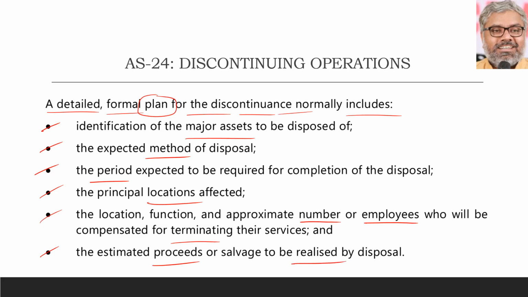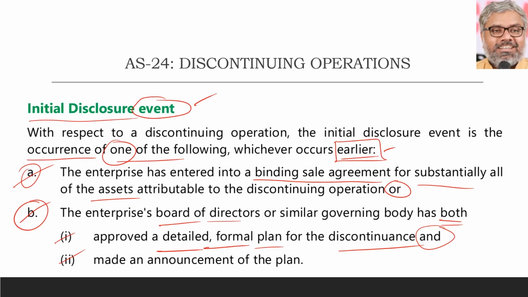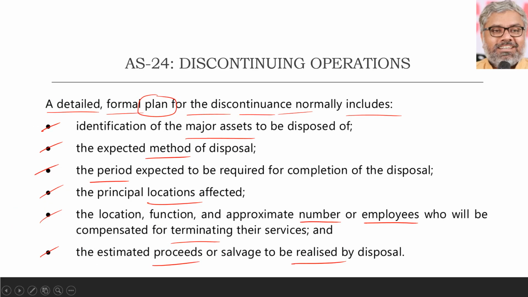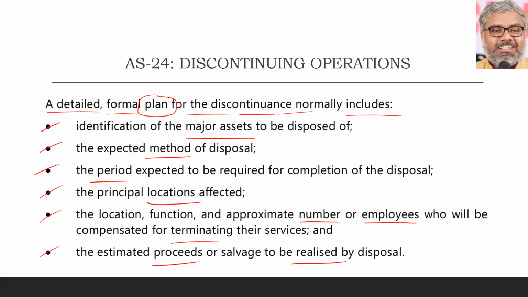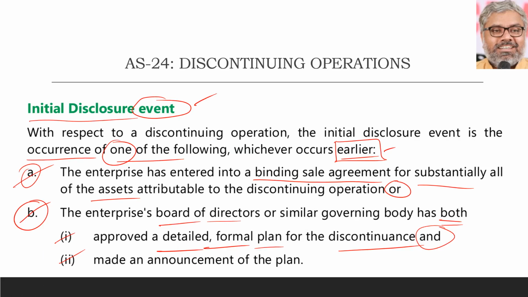So okay, we are selling it, we are discontinuing it, whatever we are doing, ultimately how much money we can get from that disposal should be laid out in the detailed formal plan, which should naturally be approved by the board of directors and announced by the board of directors also, in order to constitute a disclosure event. We can call that the initial disclosure event. Naturally, this happens first. A binding sale agreement is a general formality, with the other party, whoever is the purchaser, with whom the organization enters into a binding sale agreement. Then that also becomes an initial disclosure event. Whichever of these things happens first becomes the initial disclosure event.